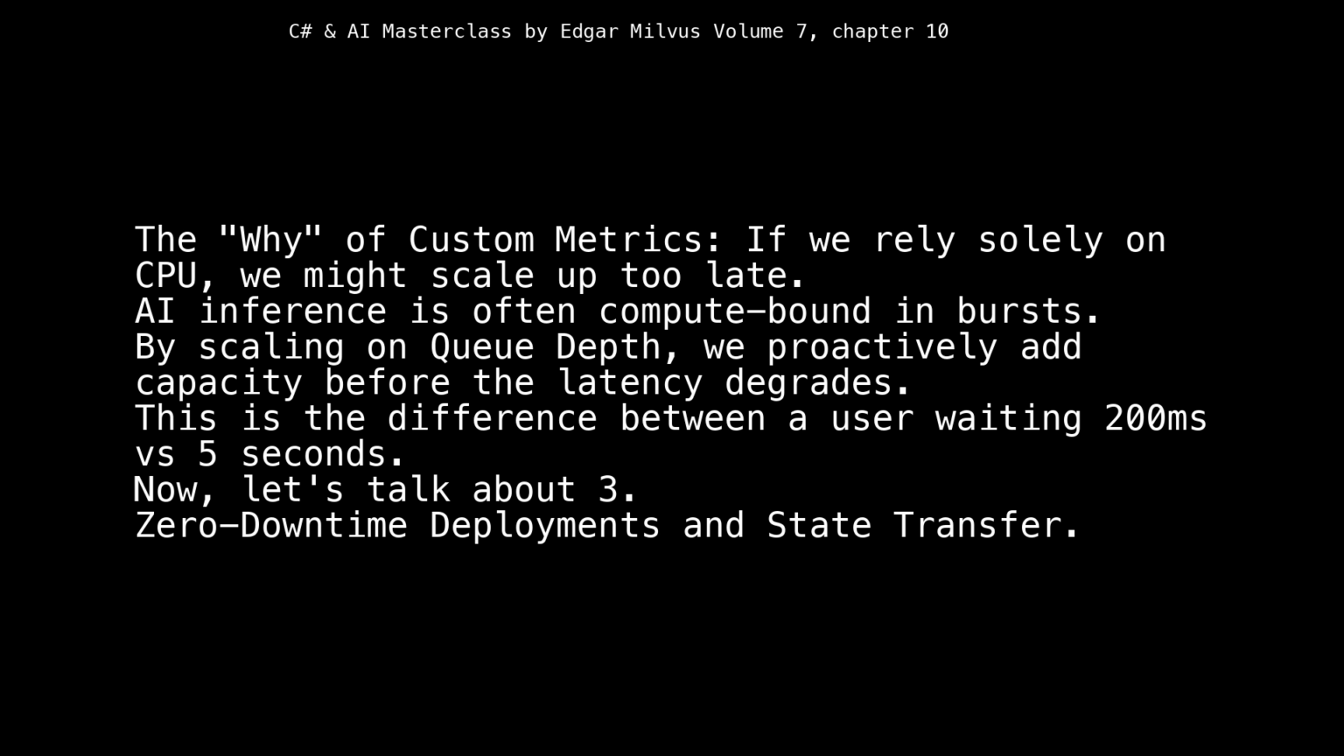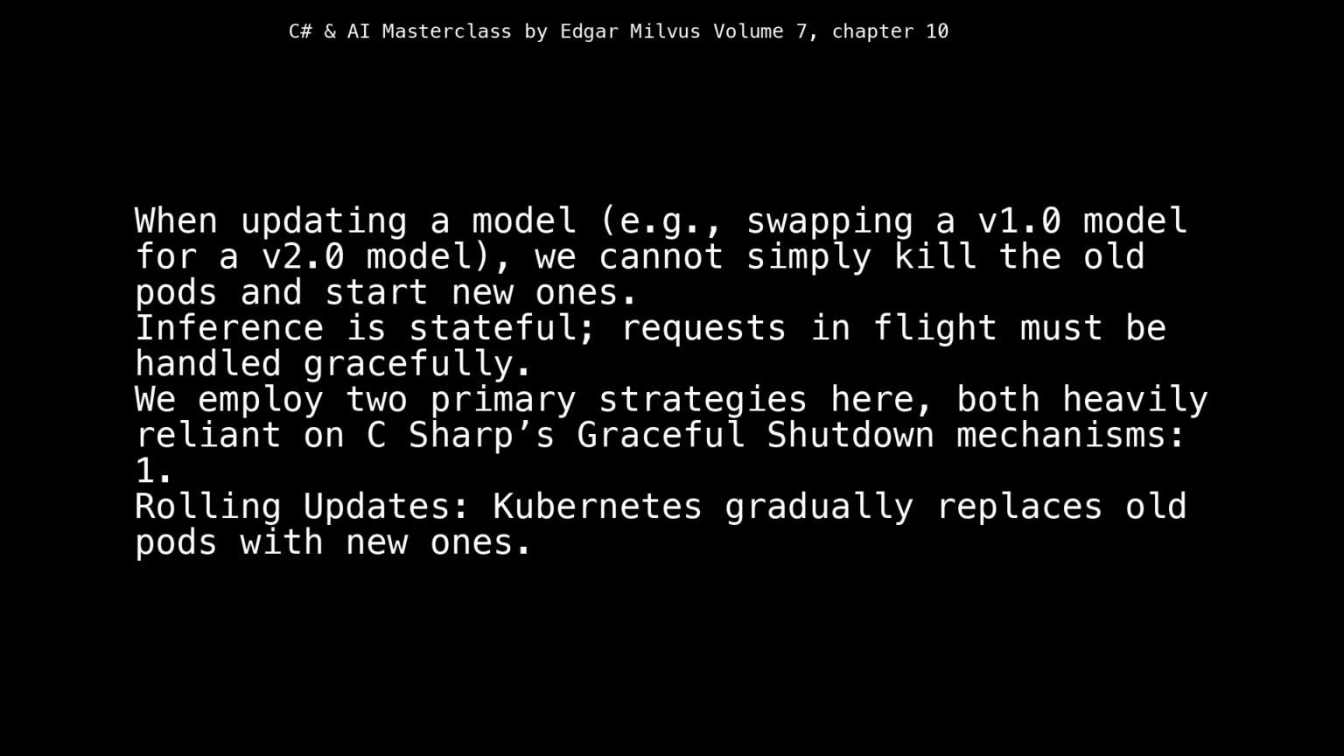Now, let's talk about 3. Zero downtime deployments and state transfer. When updating a model, for example swapping a version 1.0 model for a version 2.0 model, we cannot simply kill the old pods and start new ones. Inference is stateful, and requests in flight must be handled gracefully.